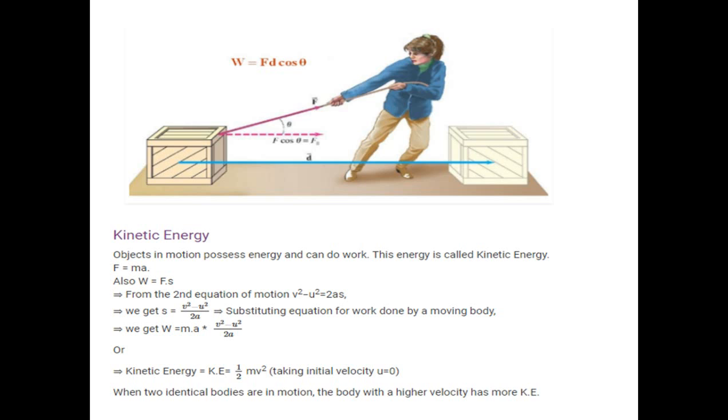Force is equal to mass into acceleration, we all know. So work is equal to F into S, force, and then in place of force, we will put the M into A. And from the second equation of motion, we all know that V square is equal to U square plus 2AS. So what is the value of S? S is equal to V square minus U square by 2A. Substituting the equation for work done by moving the body, M into A